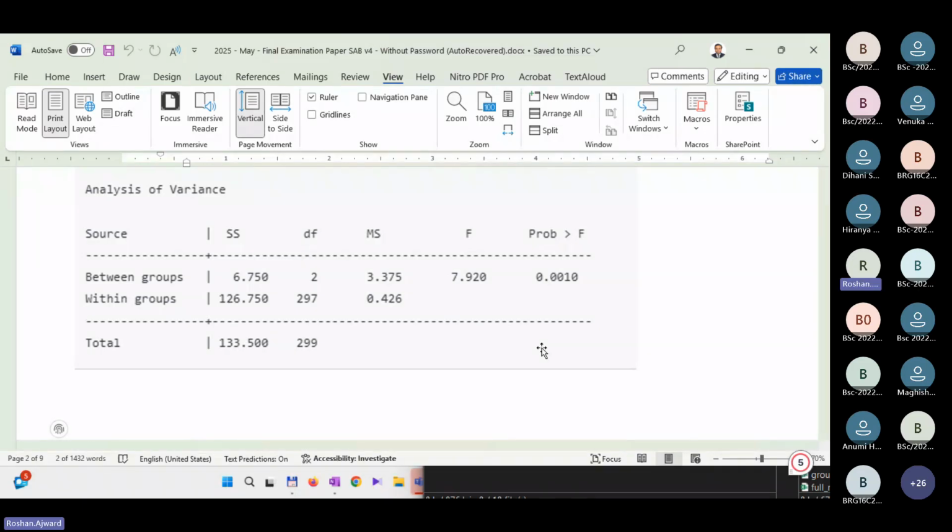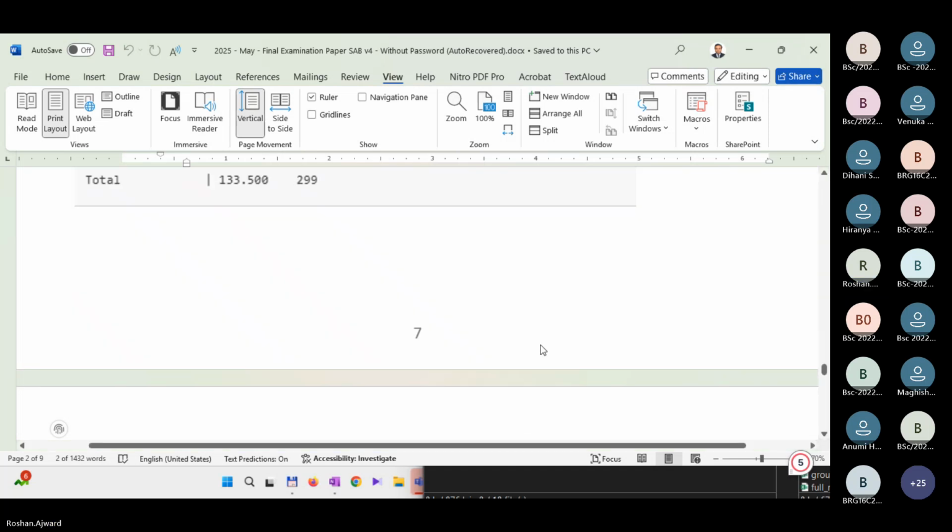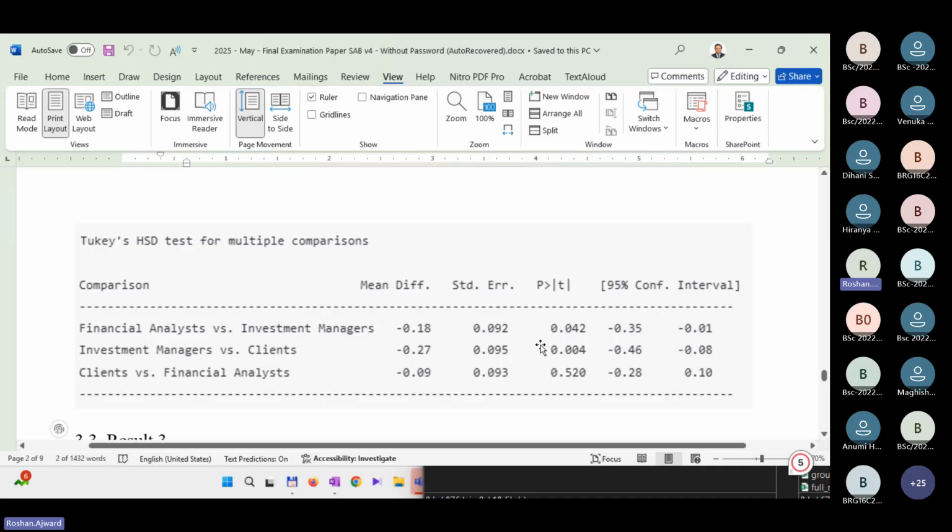To check that, what do you have to do? You have to perform something called post-hoc analysis. And yes, that's given next. Here, Tukey's HSD has been done. And here you can see the comparisons are given. So financial analyst and investor managers.